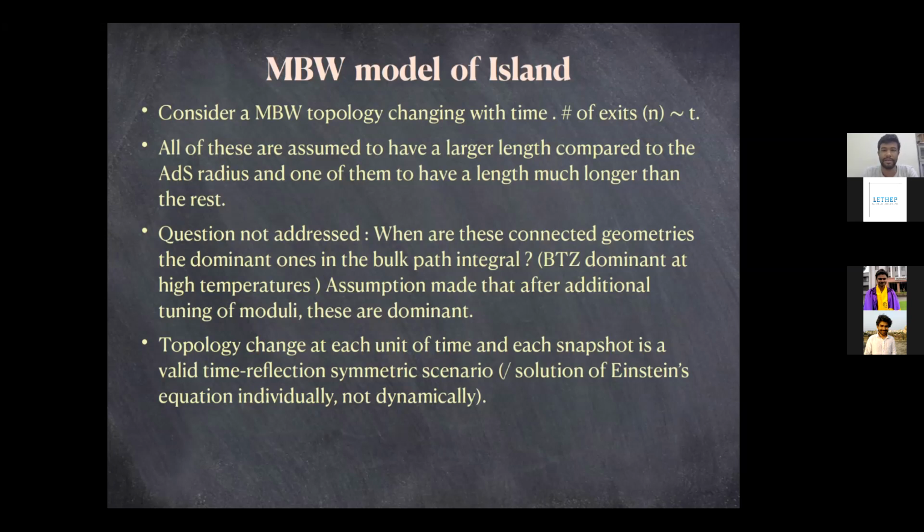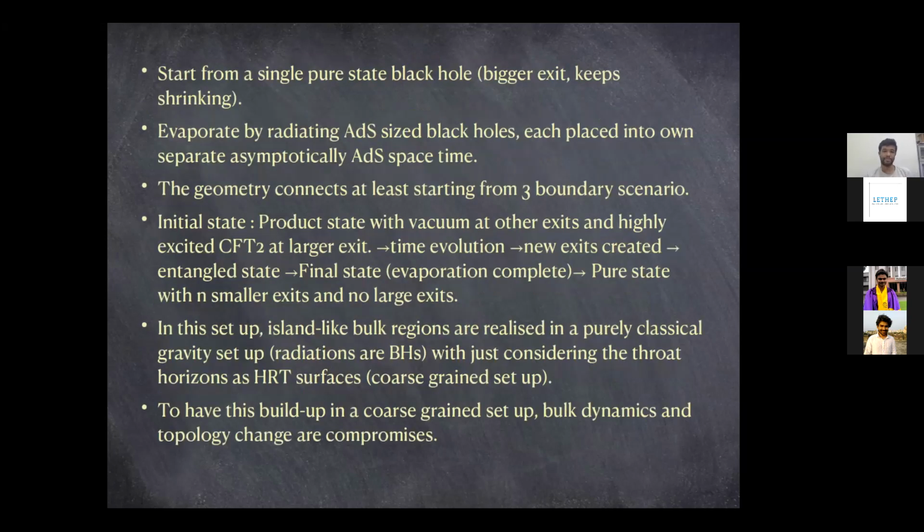Yeah. And so for a 2 boundary situation, you would have only one throat horizon. So you have 2 boundaries, but only one throat horizon, so you cannot really tune it independently, or there is no meaning of tuning it independently. By tuning independently, I mean if you have n boundaries and n throat horizons, you have the power to tune all of the n lengths independently of each other, so that you could take one of them to be much bigger to start with. For example, the evaporating black hole throat horizon much bigger than the Hawking quanta throat horizons.